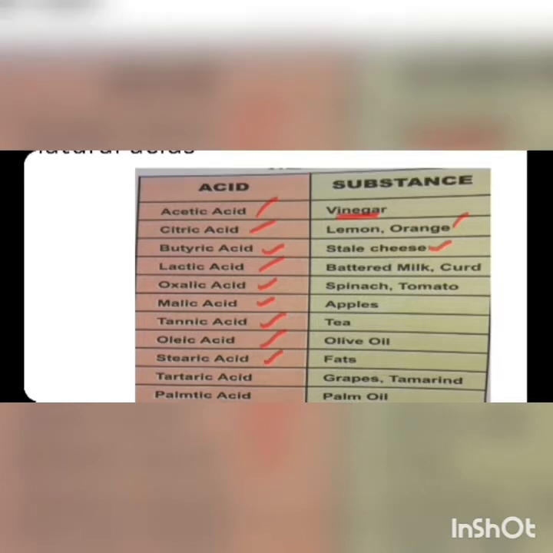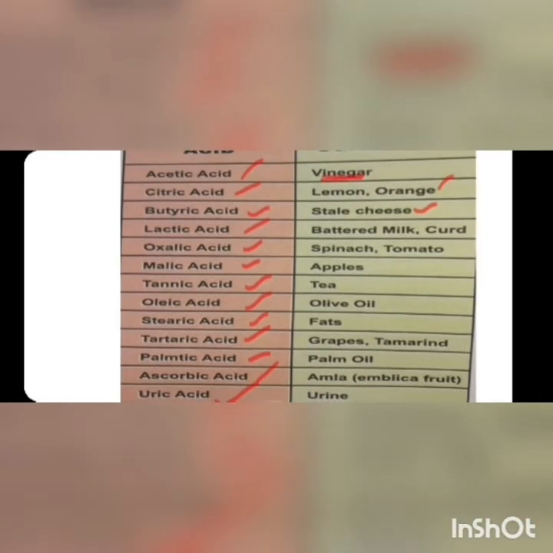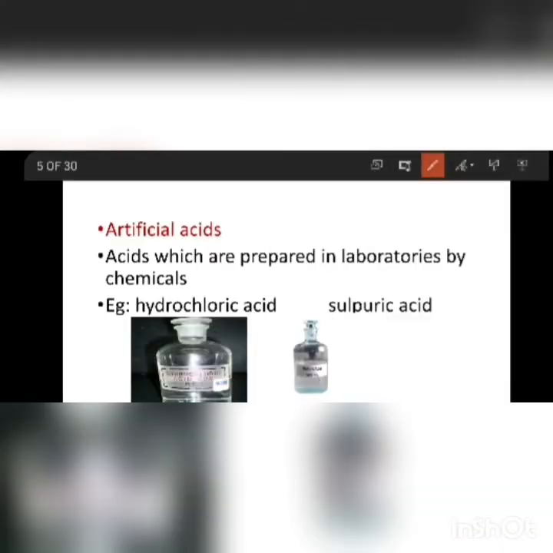In grapes and tamarind we have tartaric acid. In palm oil we have palmitic acid. In amla we have ascorbic acid. In urine also we have an acid, that is uric acid. So these are all natural acids present in different vegetables and fruits. Next we are going to discuss artificial acids. We can also call them synthetic acids.